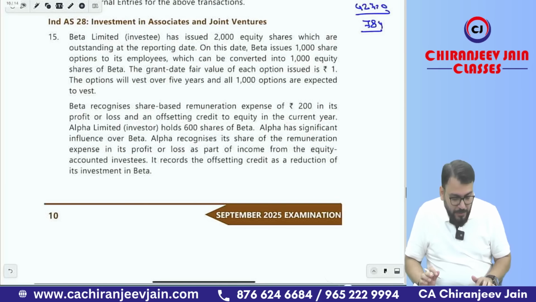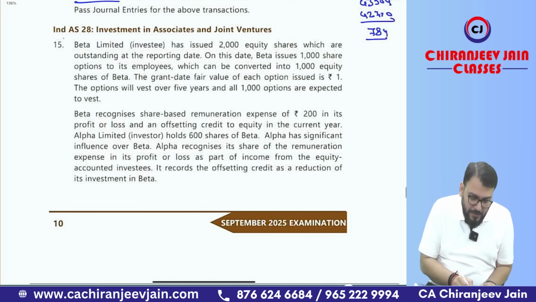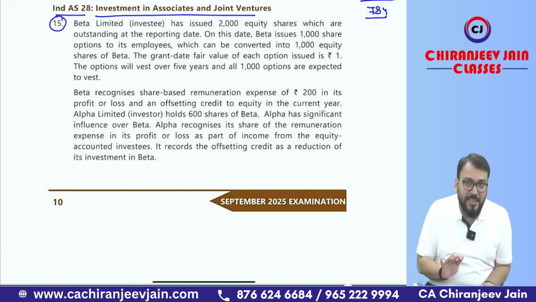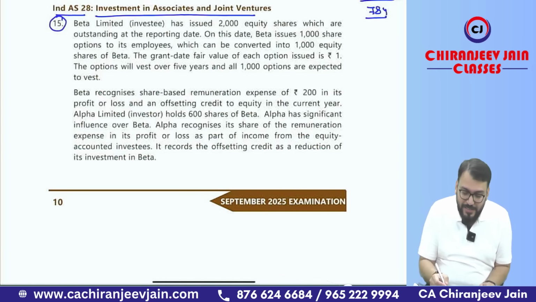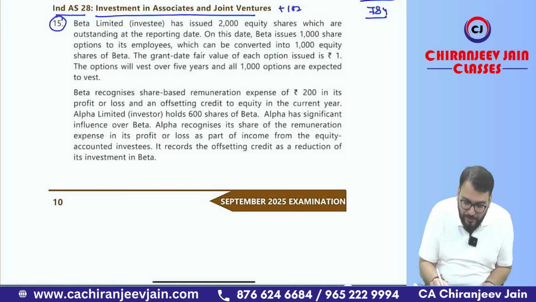Okay? Yes, sir. Then coming to the next question about Ind AS 28, investment in associate and joint venture. Let us read it. What is the question? Once again, good question. But this is related to Ind AS 28 mixed with Ind AS 102. So once again, the heading should be plus Ind AS 102 also.